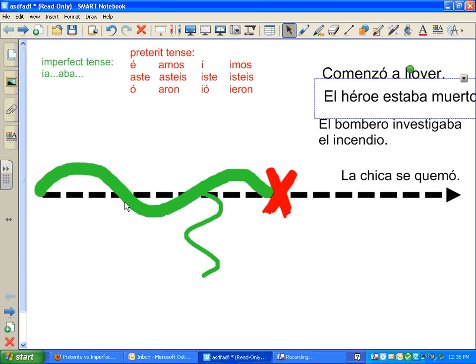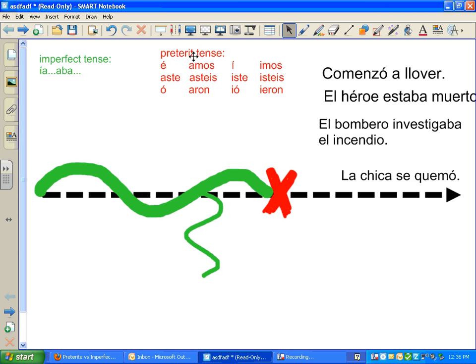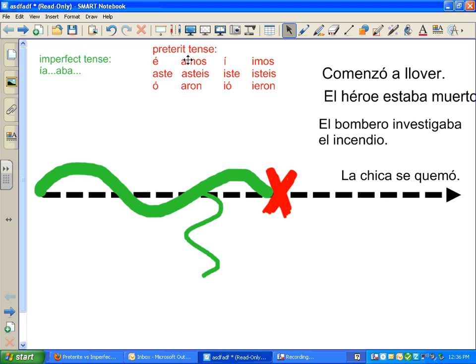So, this is a timeline. The left side is further in the past, and then it moves into the future there. Let's pretend that all of this is in the past. The green is stuff that happened in the past. The red is past, and so this is past tense. And also remember that when I'm referring to the imperfect tense, I'm talking about the tense that ends with ía or aba or íamos, ábamos, any form of that. And when I'm talking about preterite tense, I'm talking about this tense here, such as hablé, comí, comiste, hablaste.